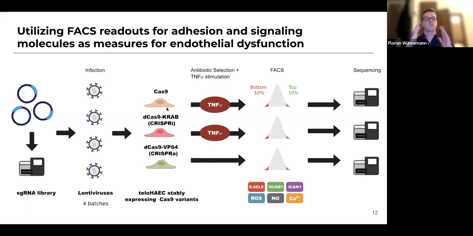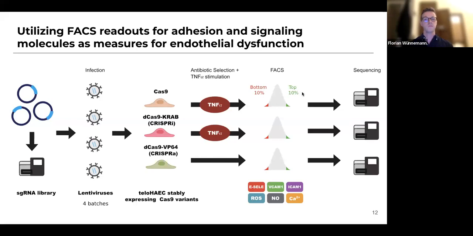And since we are blocking or cutting or inhibiting gene expression, we wanted the cells to be in this inflammatory state and then see what kind of pathways we might be blocking. In contrast to this, when we're activating gene expression, we didn't want those cells to be in an inflammatory context, so that we can actually observe potential mechanisms that activate these types of signals.